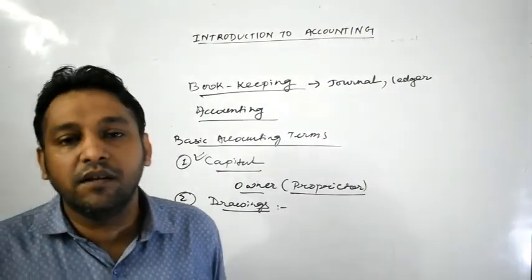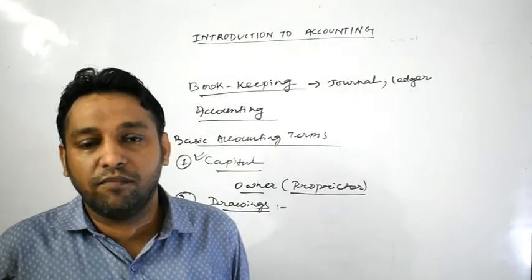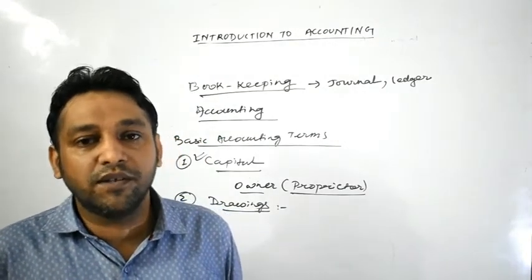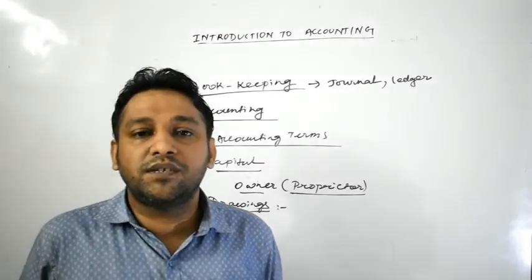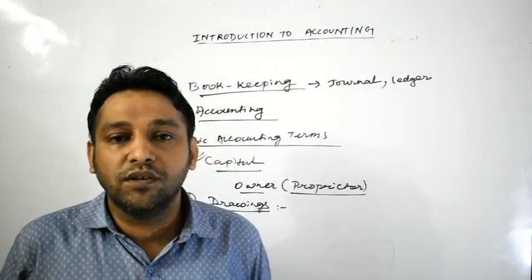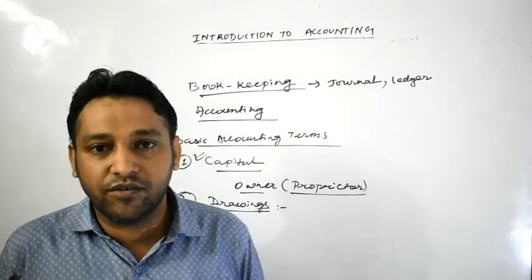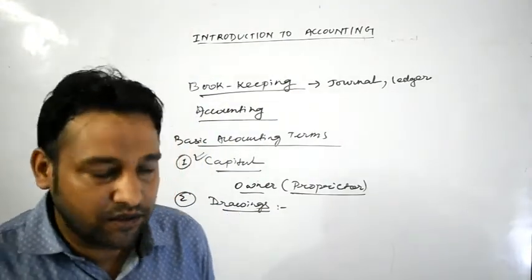For example, purchased laptop for personal use. Okay, personal use has been considered. That means it would be treated as drawings. अगर क्वेश्चन दिया रहेगा purchased typewriter for office use, so office use cannot be considered as drawings. Remember, only personal use could be considered as drawings.